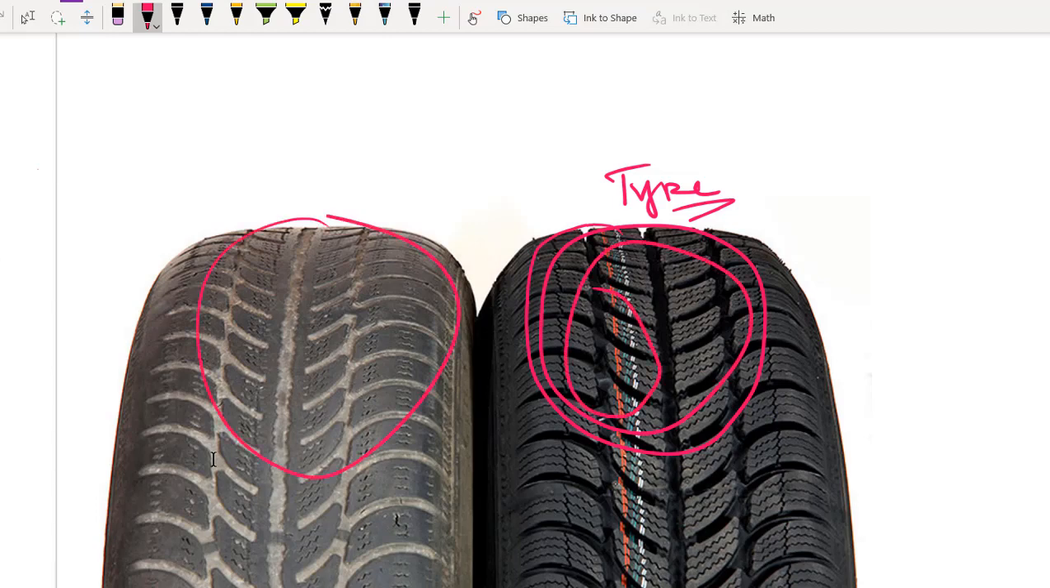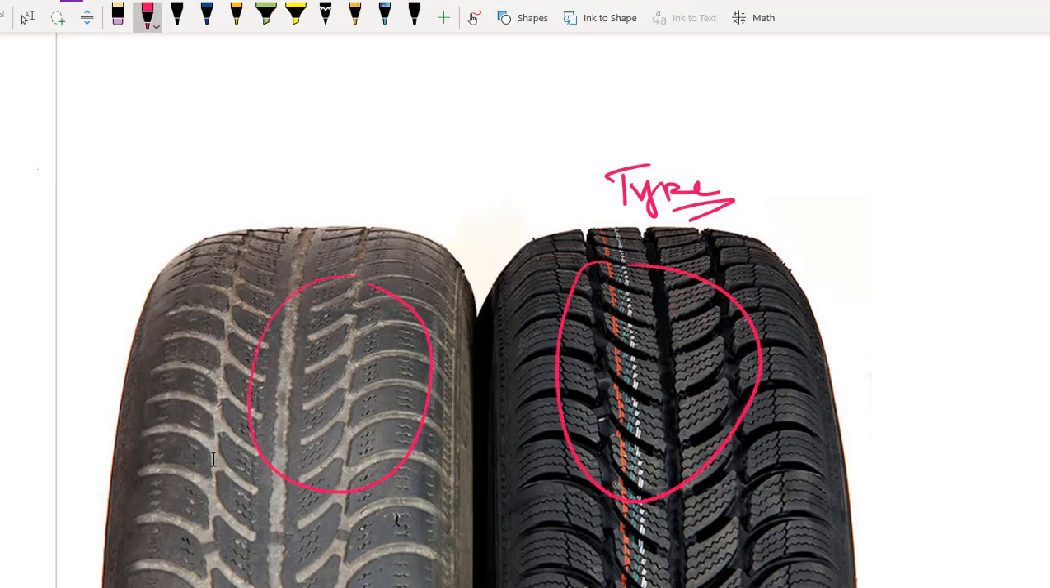After usage, after one year, what will happen? It will become almost numb, right? You will not be seeing clear threads. Agreed or not? Here, the thread is clearly visible to you. You can relate this even with your slippers. The same concept applies to slippers.